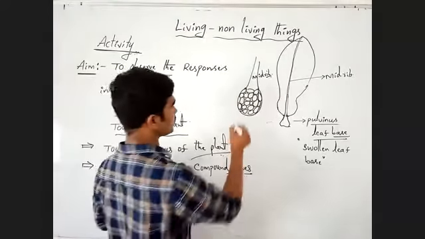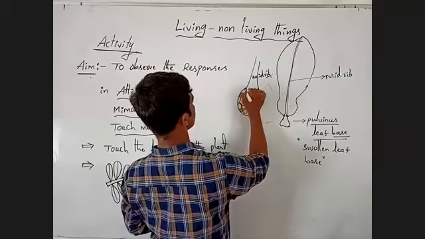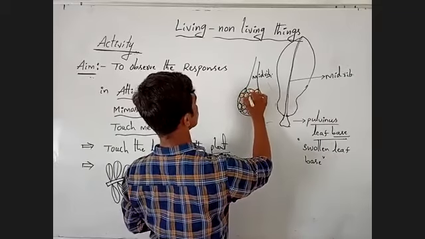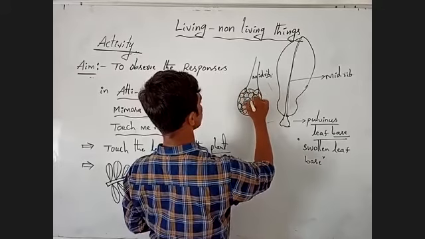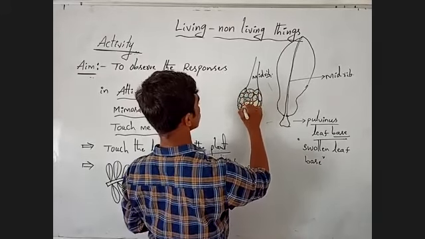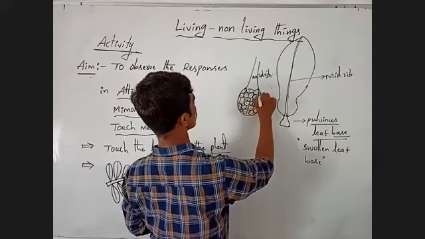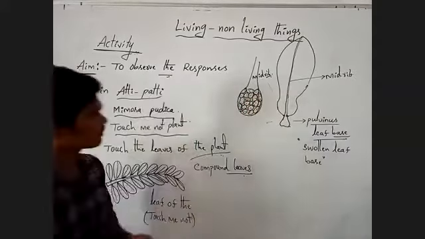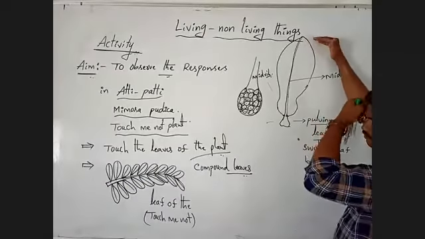At normal condition, water is distributed in all cells in a uniform manner. Whenever we touch the leaf, what will happen?